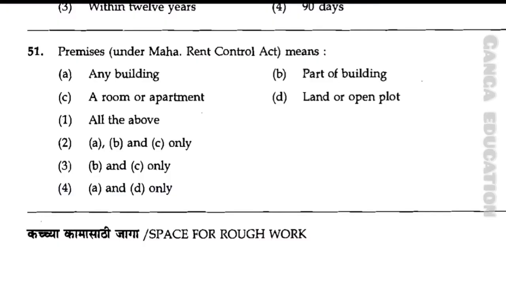Question number 51. Premises under the Maharashtra Rent Control Act means A. Any building, B. Part of a building, C. A room or apartment, D. Land or open plot. Option number 1, all the above. Option number 2, A, B and C only. Option number 3, B and C only. Option number 4, A and D only. And the correct answer is option number 2, A, B and C only. It means land or open plots are not included in premises.